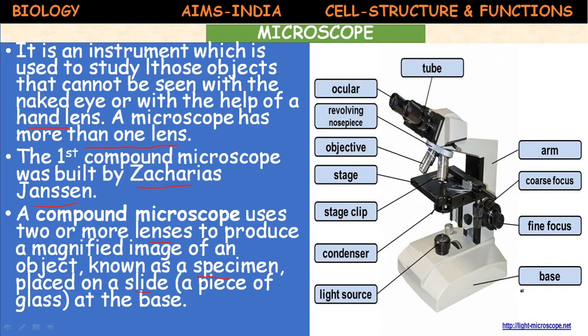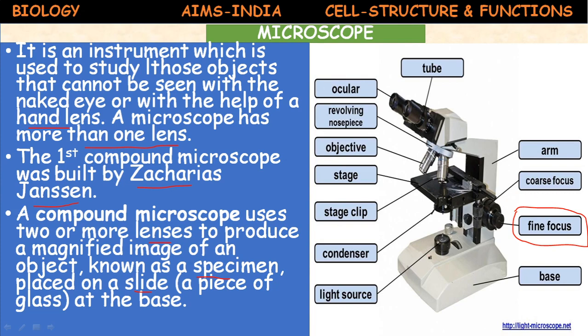First, base or stand. On the base, there are the light source and different adjustments. This is a very important part, the fine focus adjustment. Okay, this is the eyepiece, or ocular, through which you can see. Coarse focus.